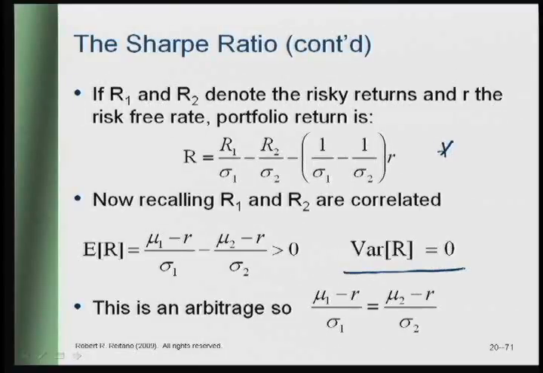And if we show that, and I'll show that on the next slide, then we will have had an arbitrage, which tells us it must be the case that the Sharpe ratios are indeed the same. So let's show that the variance is 0. And that'll prove that we have an arbitrage, and therefore it must be that the Sharpe ratios are the same.